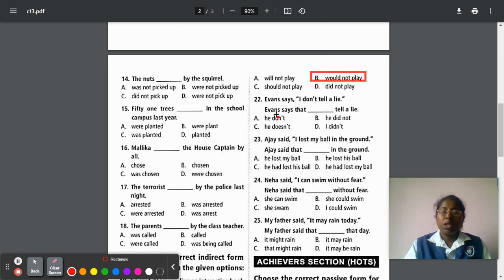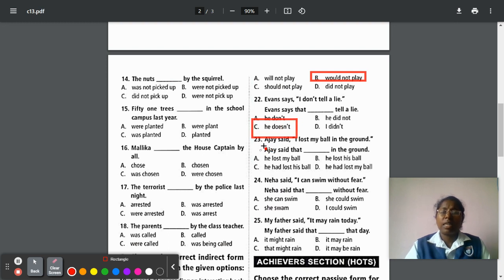Next question number 22. Ivan says, I don't tell a lie. So this is the direct speech. We are converting into indirect speech. So Ivan says, so while converting into indirect speech, we have to add that. So here I is given. What you have to add means he. So Ivan is a boy, so he. Don't. Do will convert into does. So don't will be converted into doesn't. So he doesn't tell a lie. So option C is the correct answer.